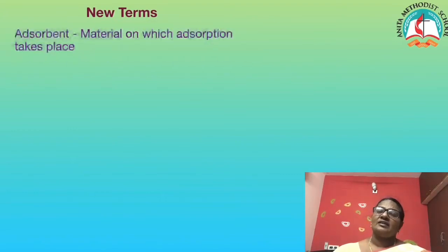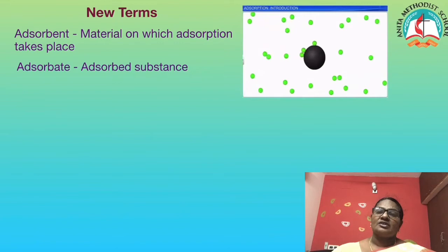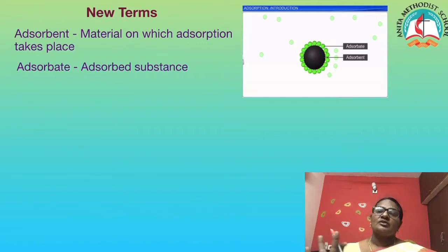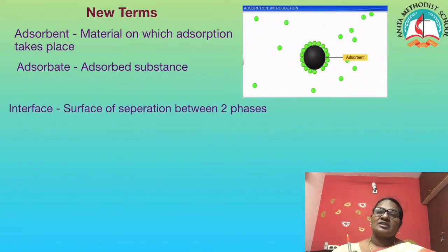Now let's try to understand the new terms we are going to study. First one being adsorbent. The material on which adsorption takes place is an adsorbent. Adsorbate is a substance that is being adsorbed. So when you take the example of chalk and red ink, chalk is the adsorbent, red ink is the adsorbate. Now let's look at this. There are so many gas molecules moving around. They are the adsorbate. They go and stick to the black color substance which is the adsorbent.